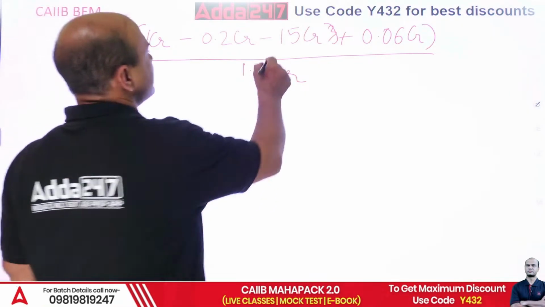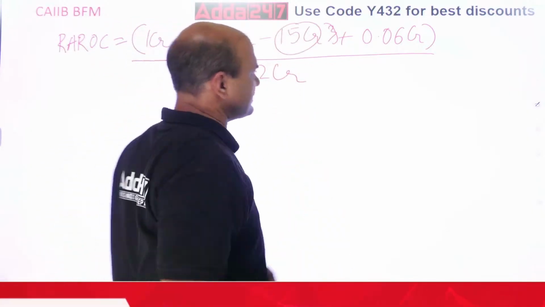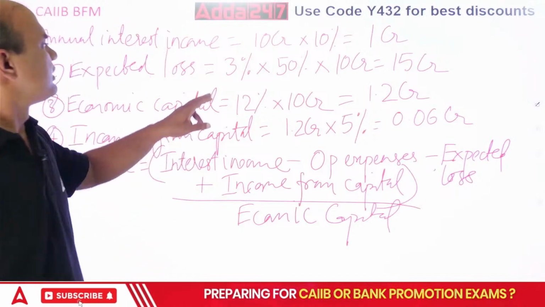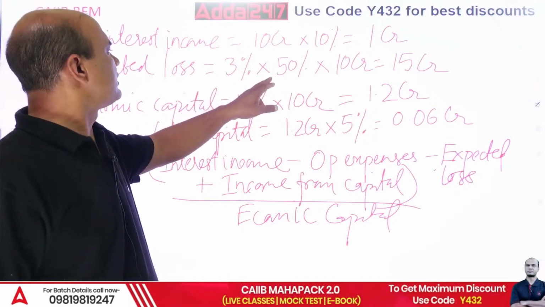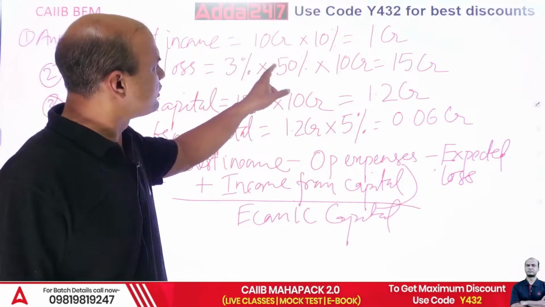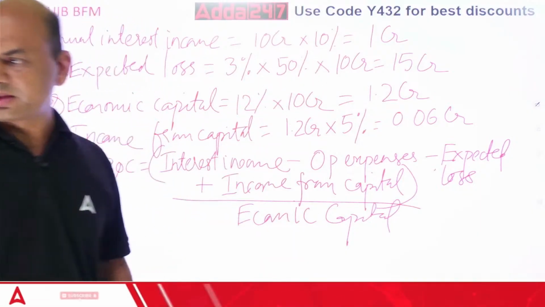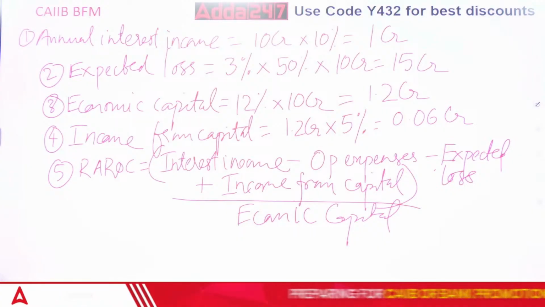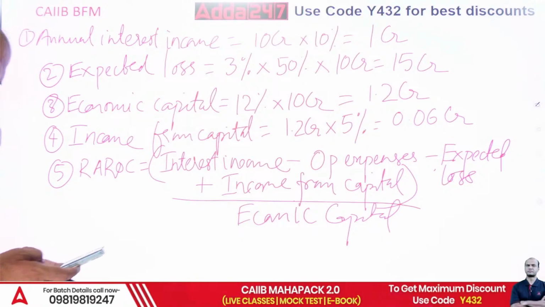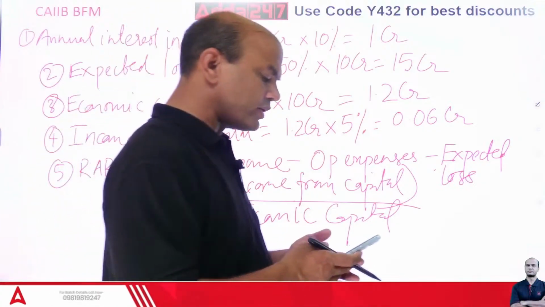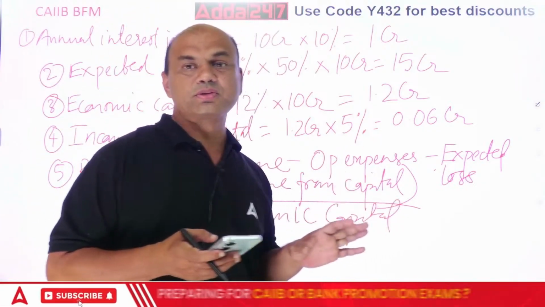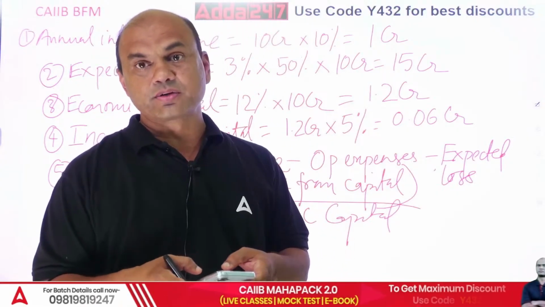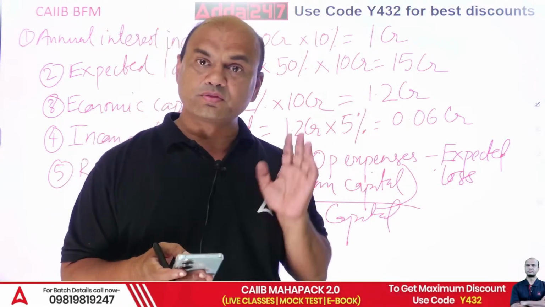This 15 CR is a big error. Let me check this. Let's check this because this is very important. 3% into this figure is wrong. Okay, that's what. This figure is wrong. So what is the figure for this? Let's do this. It's very important that we do it on the calci. Always remember, we should do it on the calci. See, I did this and immediately everything went wrong. Do it on the calci always.